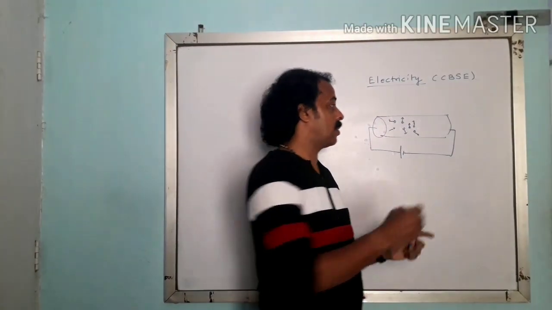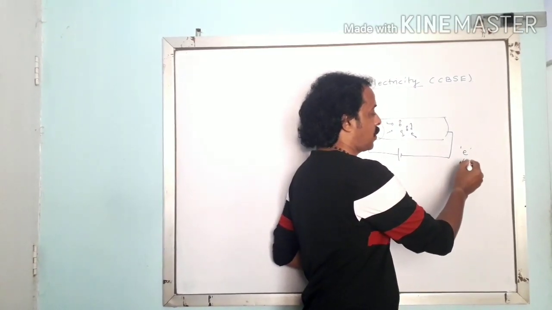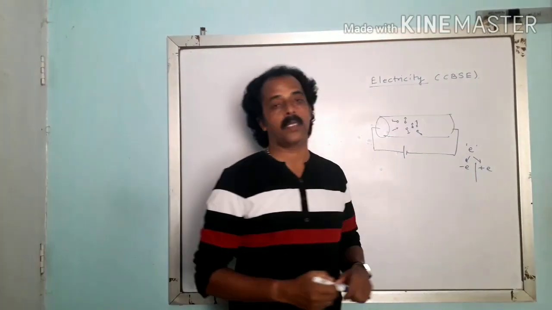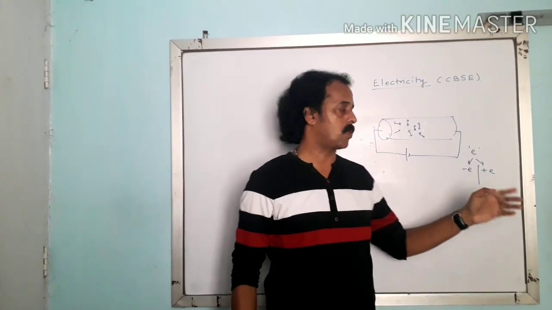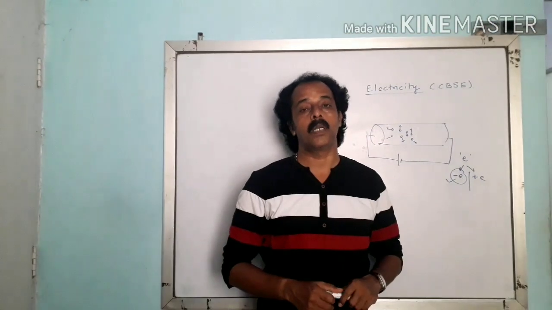Now this electron or a charge is denoted by E. Now there are two types of charges. One is minus E and one is plus E. Like, it is called an electron and another is called a positron. But today we are going to give more focus on what we call an electron.